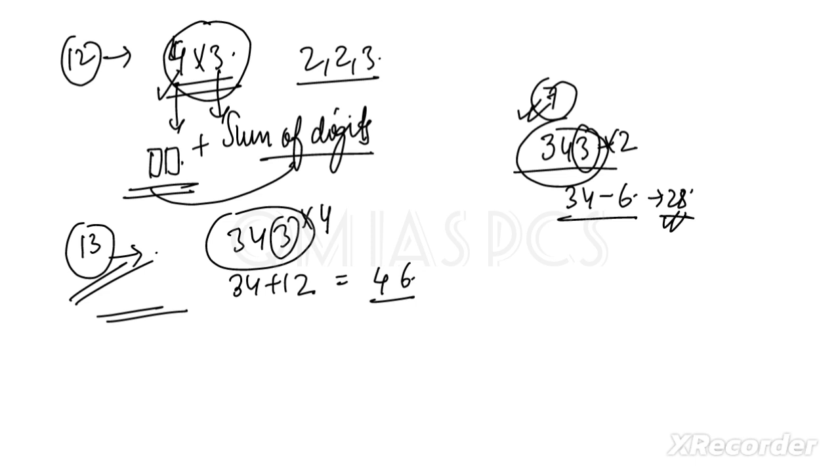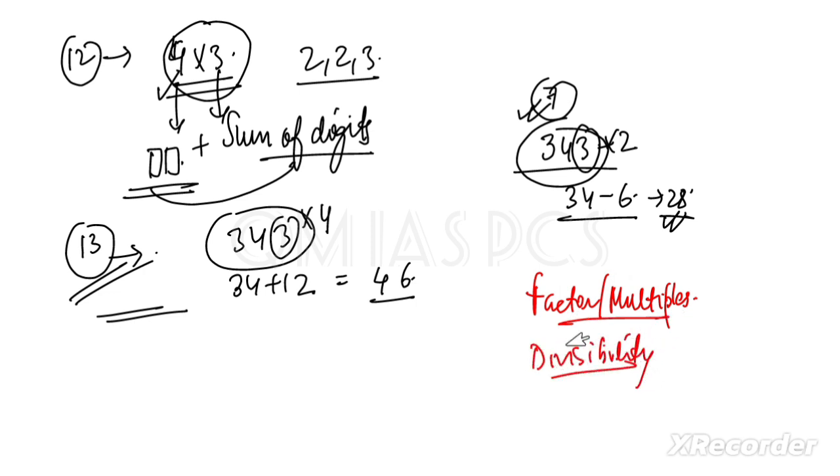Is it clear? Till now we have discussed two topics. One topic was factors and multiples, and then we discussed the divisibility rule. Both topics are very important. I think session 1 was important as well as this session. Whatever topics I am discussing, all topics are important. I am discussing only the important topics actually.